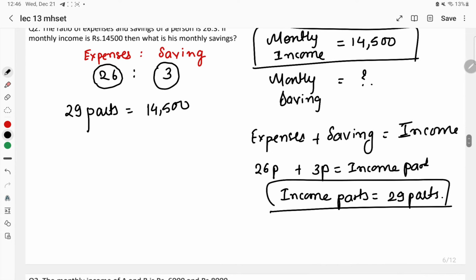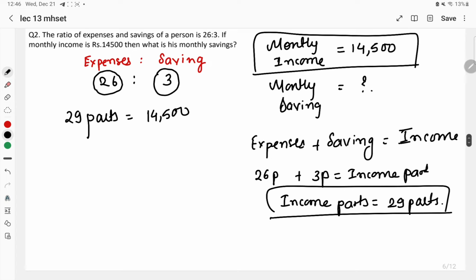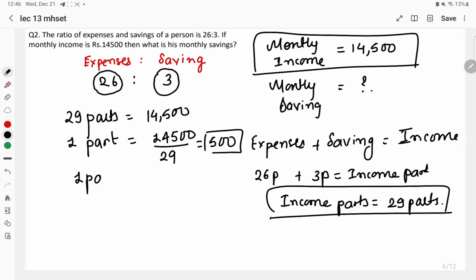So if 29 parts is equal to 14,500, then I can calculate the value of one part. The value of one part will be 14,500 divided by 29. So 500 is the value of one part. The value of one part is equal to rupees 500.